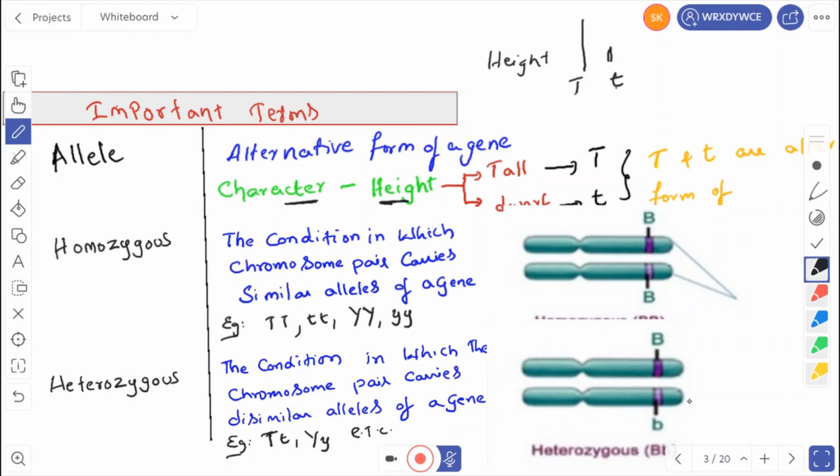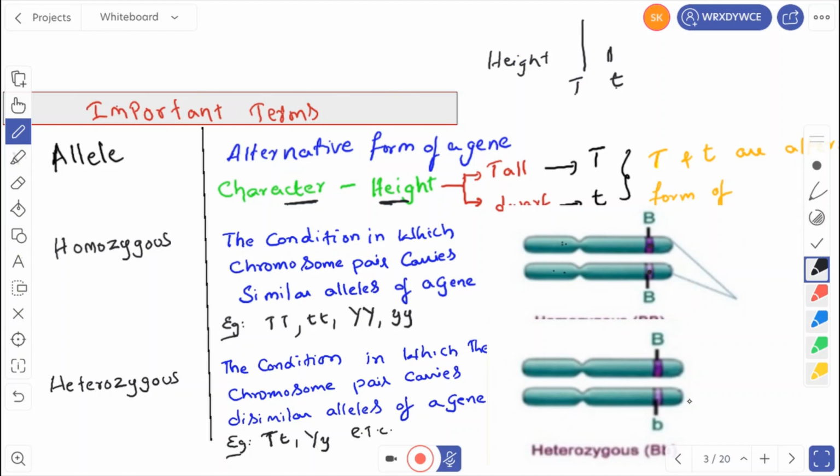Then we see homozygous. Homozygous means the condition in which a chromosome pair carries similar alleles of a gene. These are two chromosomes, and these two chromosomes are homologous chromosomes, that is, they are similar in shape, size, and structure. But these two chromosomes are carrying the same alleles on the gene locus. If you see here, this is the gene locus.